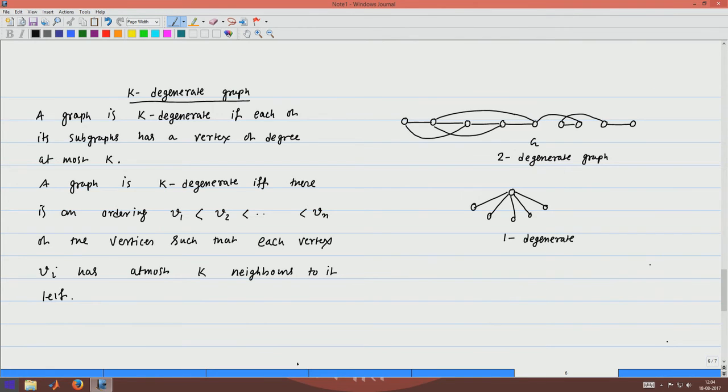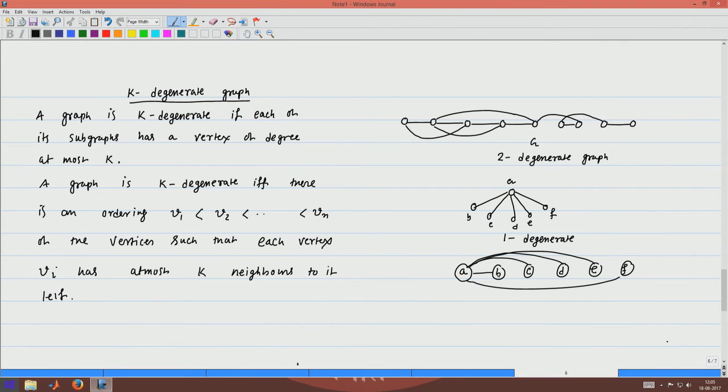Because if I take this ordering, I put this vertex, say A, B, C, D, E, F, I put the vertex A at the beginning, and then B, C, D, E and F. So, what I get is that C is adjacent to A, everyone is adjacent to A, and F is also adjacent to A. So, you can see that in this linear ordering, every vertex has at most one edge to its left, at most one neighbor to its left.